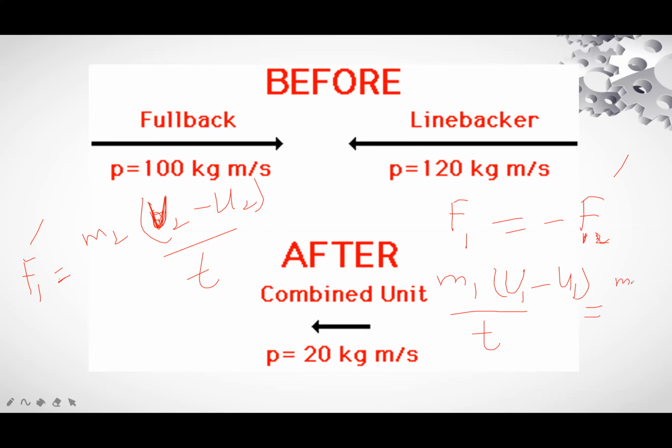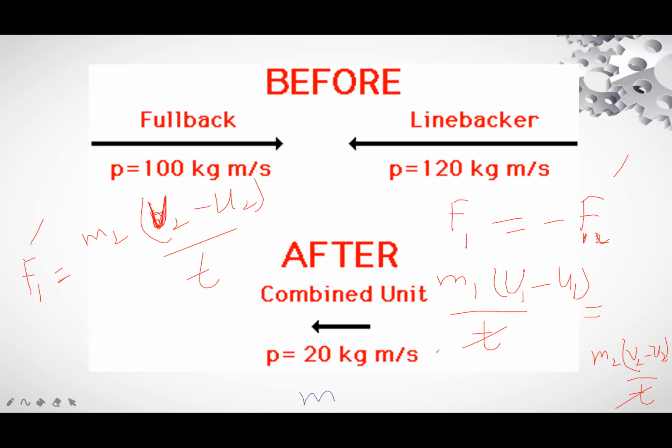minus M2 times V2 minus U2 divided by T. T will be cancelled with T, and the rest we will write.